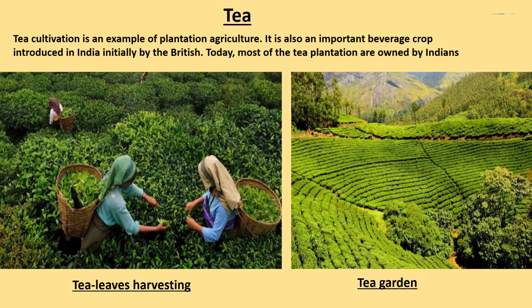Major tea producing states are Assam, hills of Darjeeling and Jalpaiguri districts, West Bengal, Tamil Nadu and Kerala. Children, apart from these, Himachal Pradesh, Uttarakhand, Meghalaya, Andhra Pradesh and Tripura are also tea producing states in the country. In 2014, India was the second largest producer of tea after China.